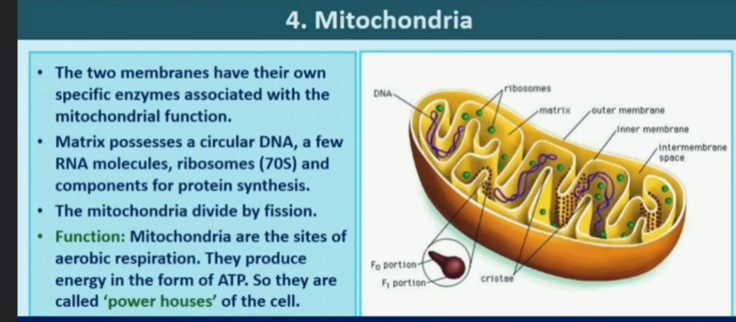Mitochondria are the site of aerobic respiration. They produce cellular energy in the form of ATP. Hence, they are called the powerhouse of the cell. The matrix also possesses a single circular DNA, a few RNA molecules, ribosomes, and the components required for the synthesis of protein. So, mitochondria can divide by fission. That is the significance of this organelle.